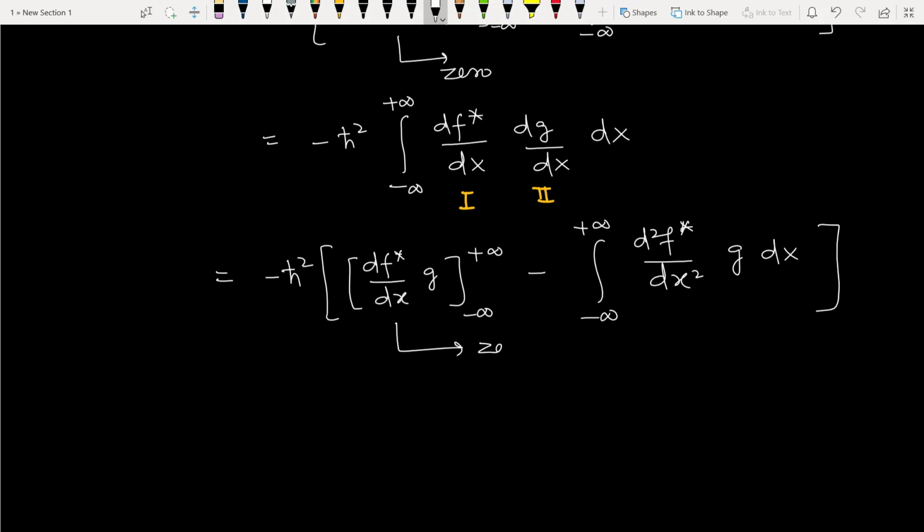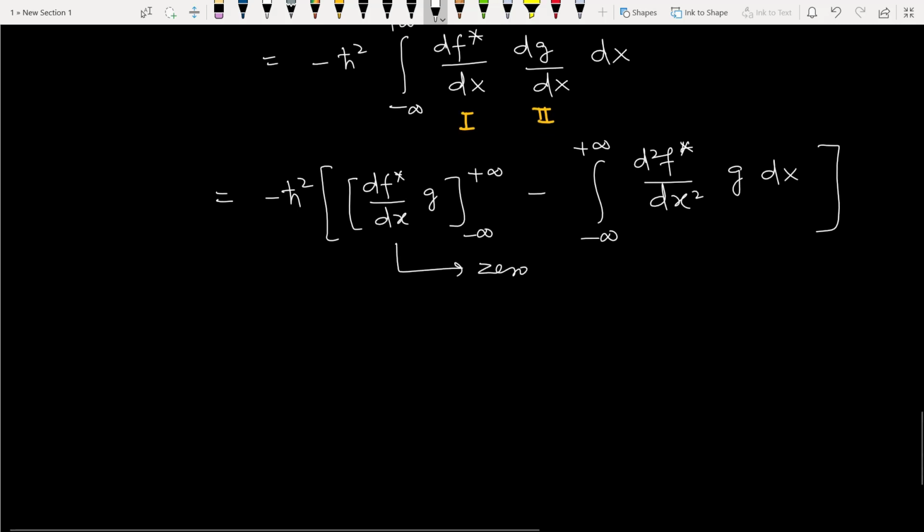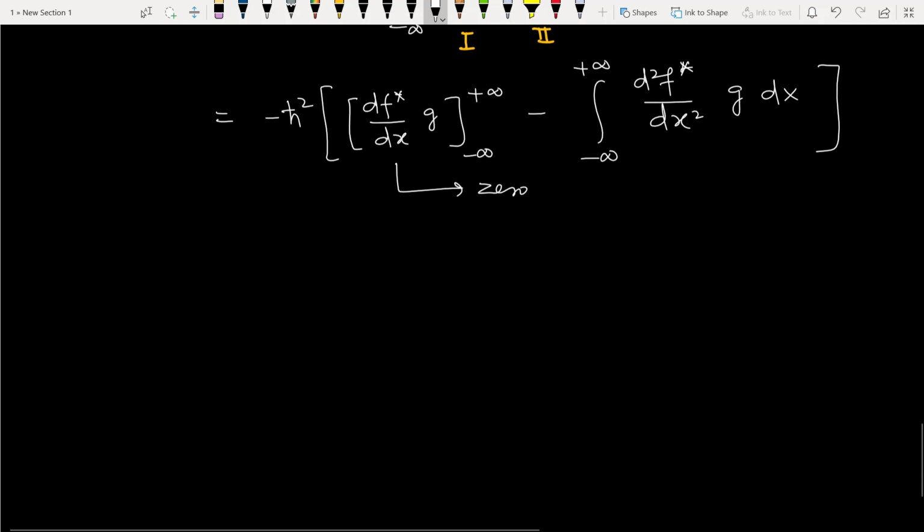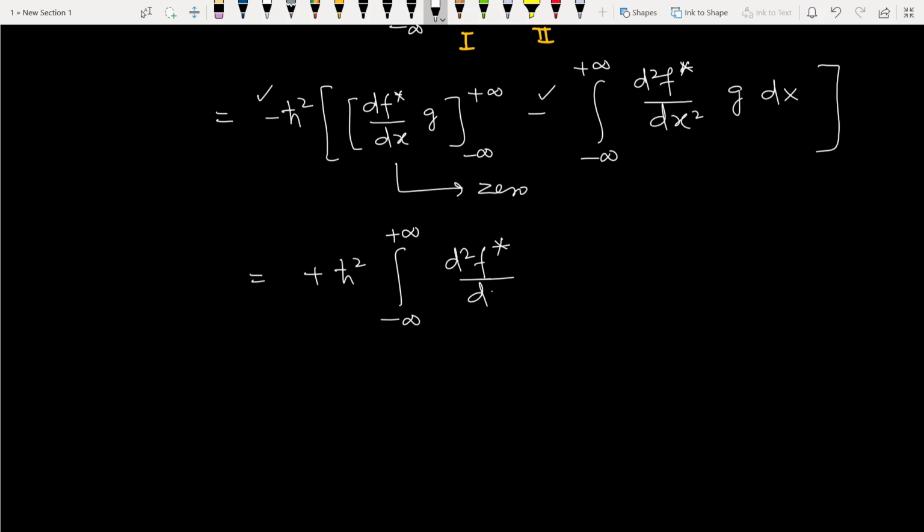Again it will be 0 because it vanishes at infinity. The value of g, it is a well behaved function, h cut square minus minus plus d2 f star by dx2 g dx. So take h cut inside, so it is h cut square d2 by dx2 f star g dx.